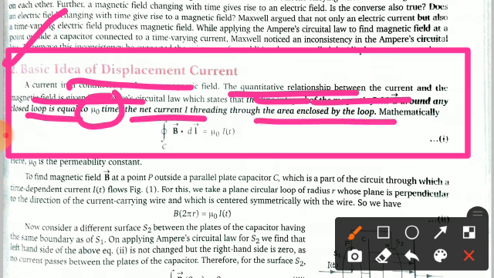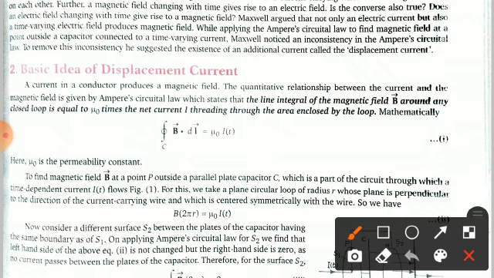Mathematically you can write this relation like this: the closed integral of vector B dot dl is equal to mu naught times I with respect to time. Now what is mu naught here? Mu naught is the permeability constant. Clear? Now to find the magnetic field at a point P which is outside the parallel plate capacitor, which is a part of the circuit through which the time dependent current I flows.